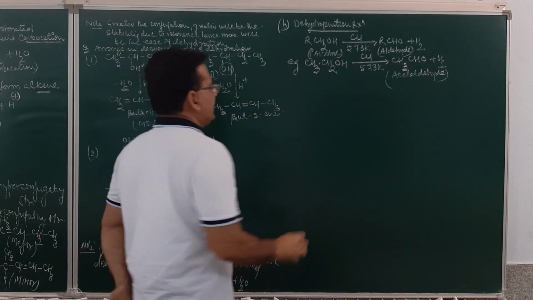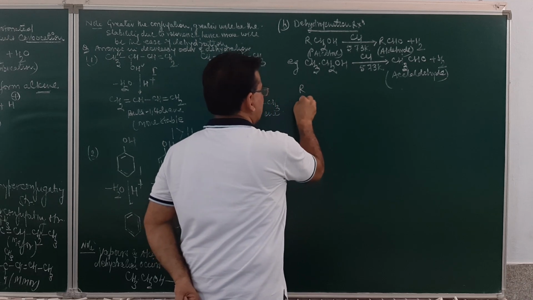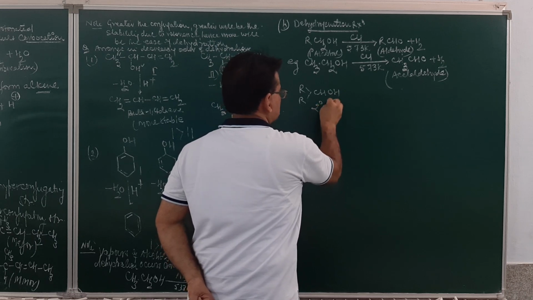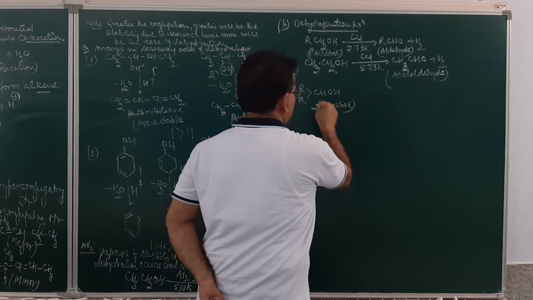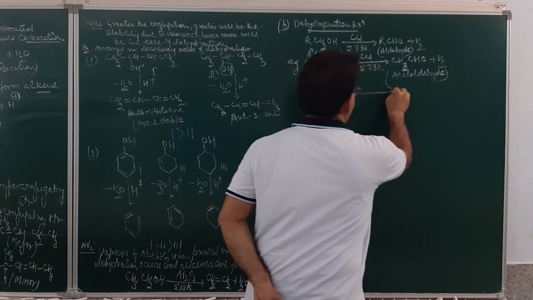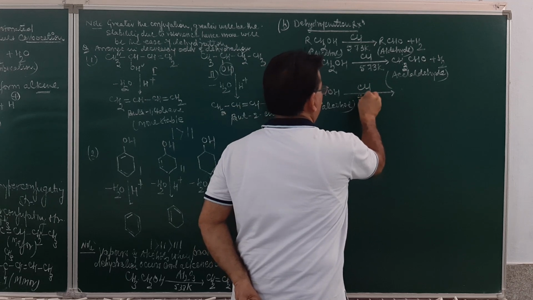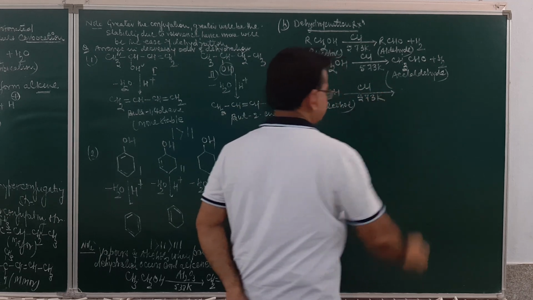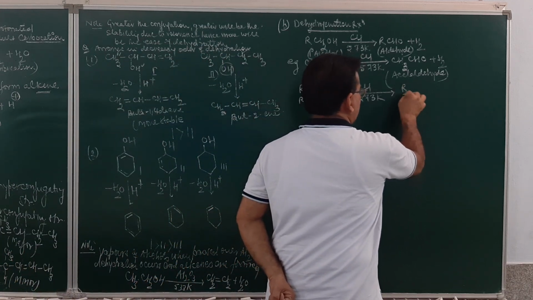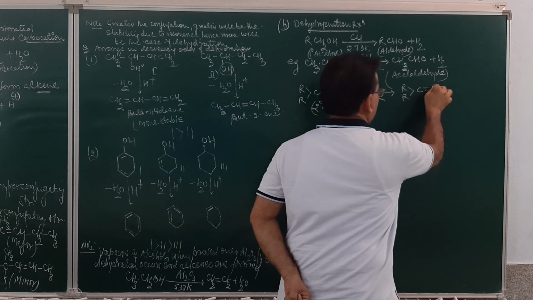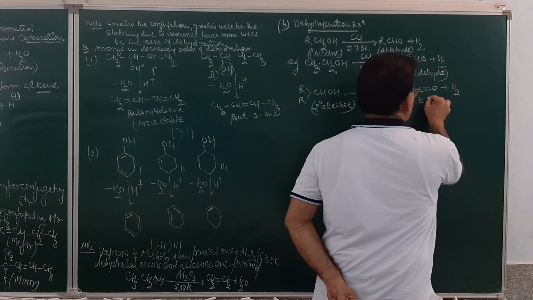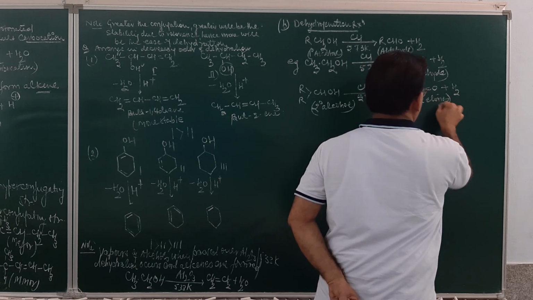Now, if we take 2 degree alcohols, these are R2CHOH. When 2-degree alcohol undergoes dehydrogenation by passing over copper at the temperature of 573 Kelvin, the product obtained will be ketones, R2C double bond O, plus hydrogen in the form of a gas.